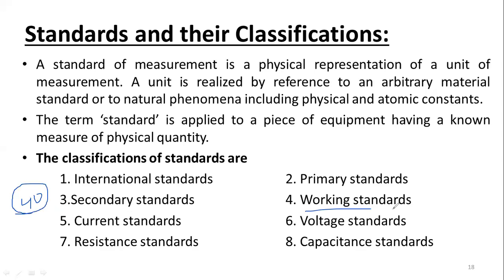Suppose the working standard means in one garment factory only, one laboratory only, so many compartments, so many departments are there. Both examples I am saying: take a shirt company, shirt manufacturing, stitching. But in one compartment, what are they doing, they take exactly 40, and the next compartment may have fewer or more. Even if you use 40 from the same company, some variation will be there. So that is called working standards we are going to call.